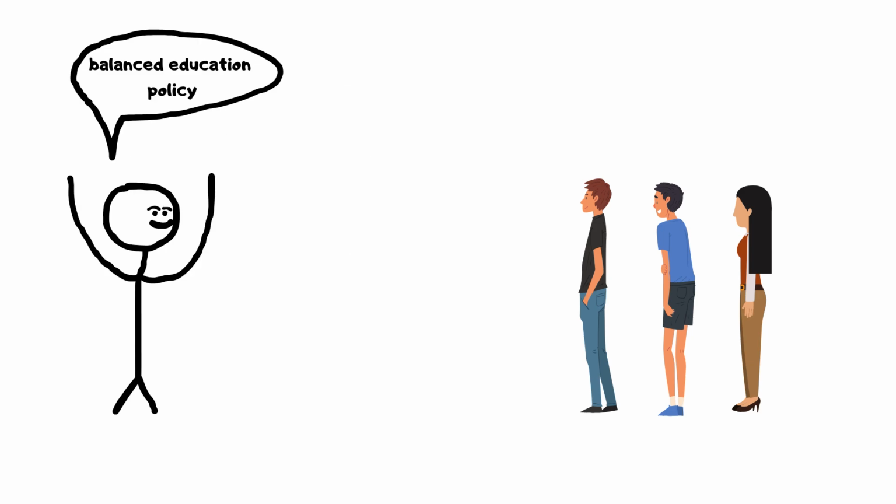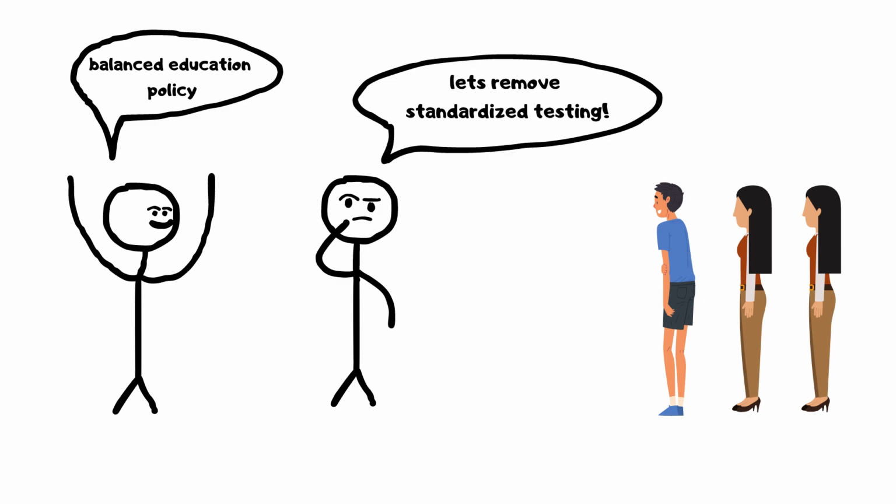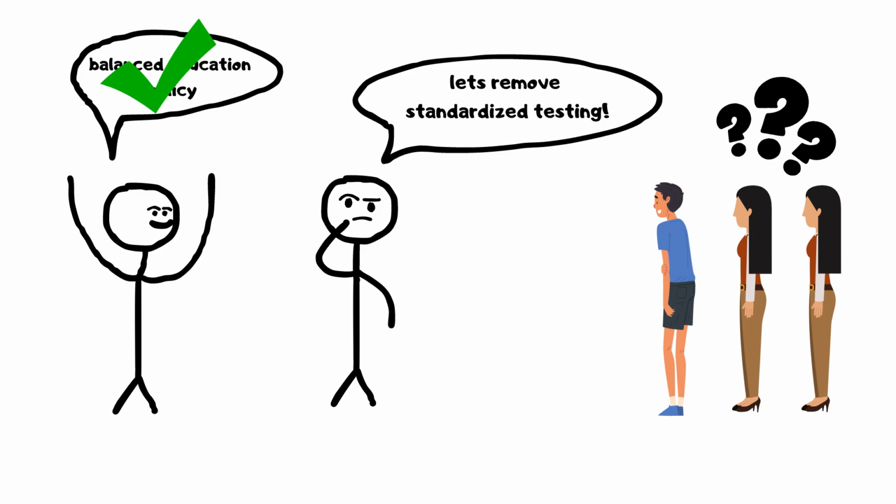Strawman. This involves misrepresenting someone's argument to make it easier to attack. For example, if someone argues for a more balanced education policy and their opponent responds by saying they want to remove all standardized testing, they're creating a strawman. The original argument was about balance, not eliminating testing entirely.